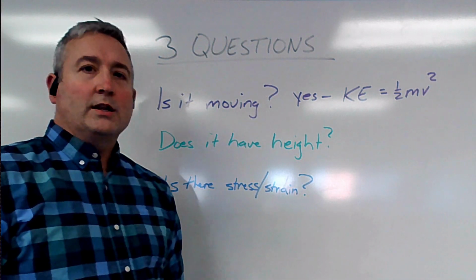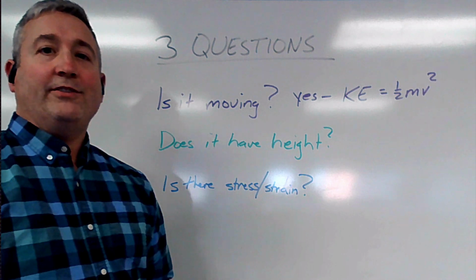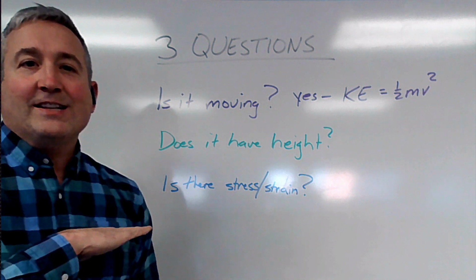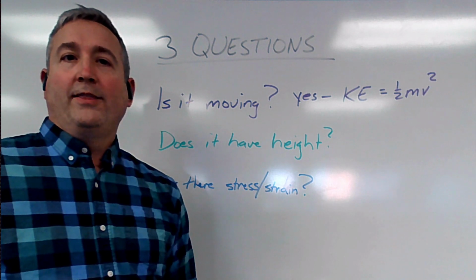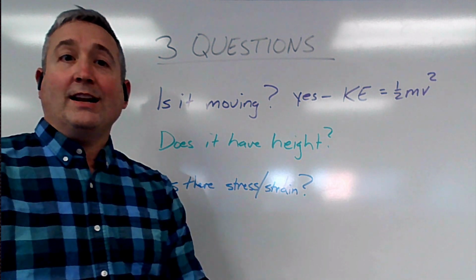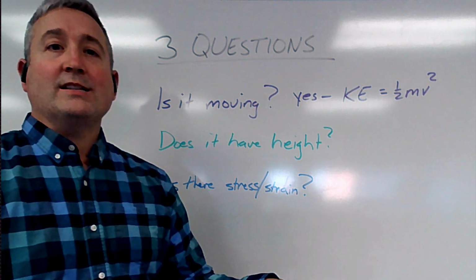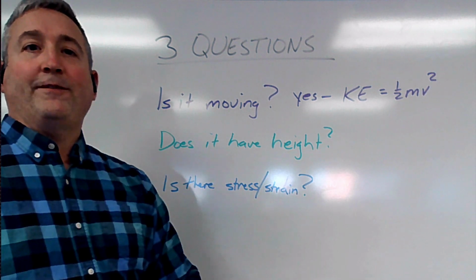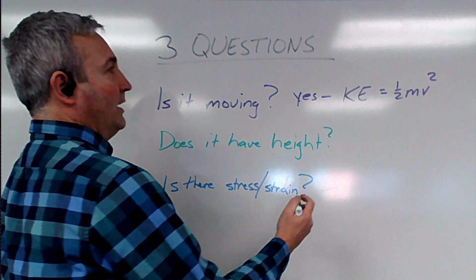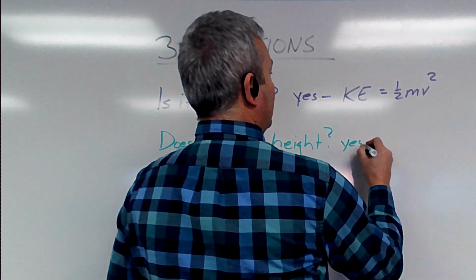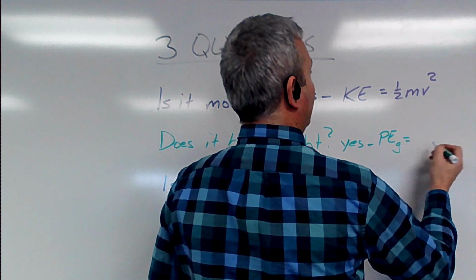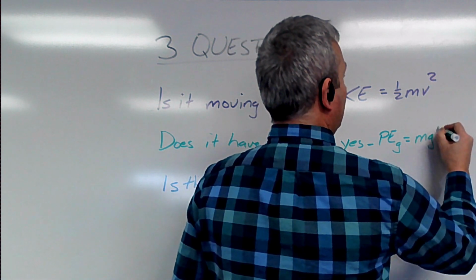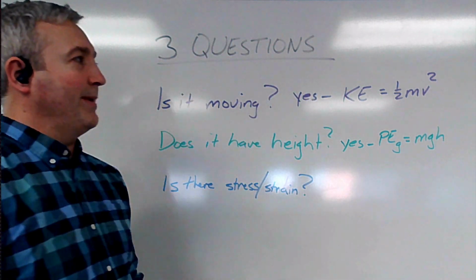The second question is, does it have any height? If it's not at the lowest point it can go, then it has a measurable amount of height. If it's at as low a point as it can go, then it has zero height. But if it's any higher than that point, if the answer is yes, then it has potential energy due to gravity, and we can apply mgh. So we have to know the mass and the height.